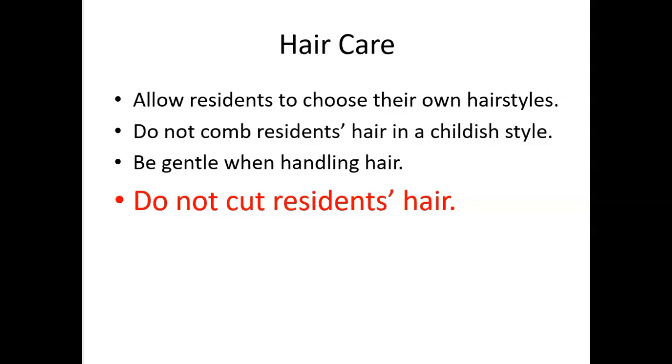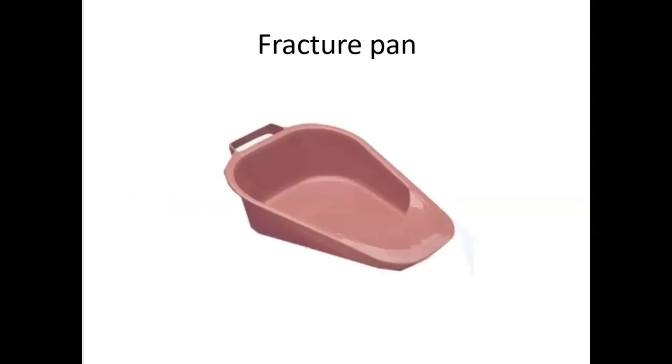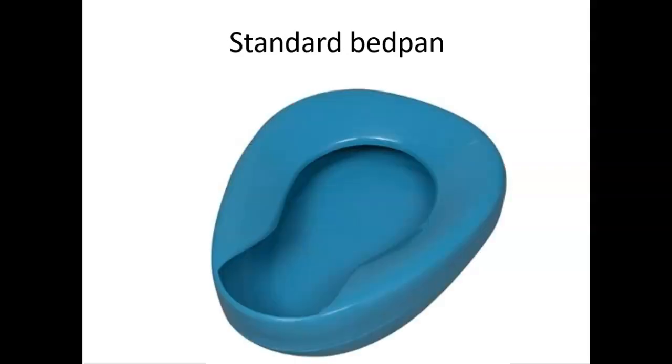Okay, let's talk about some bed pans. This is called a fracture pan. The narrow part is what goes under the buttocks. The handle goes toward the end of the bed. You always have the handle facing the end of the bed with a fracture pan when you're putting that under somebody. It's easier to get under their hips. It's more comfortable. You're going to see a lot more fracture pans than you will see of the standard bed pans. The standard bedpan, the wider part goes under the buttocks, and then that higher part goes up toward the front.